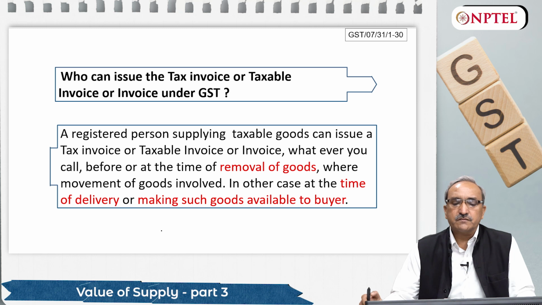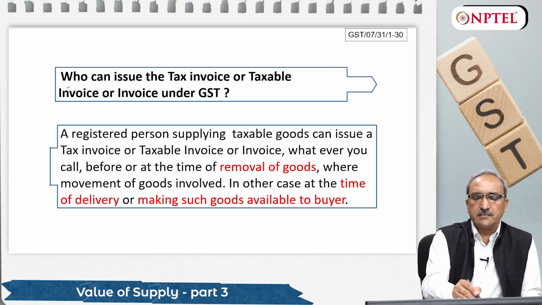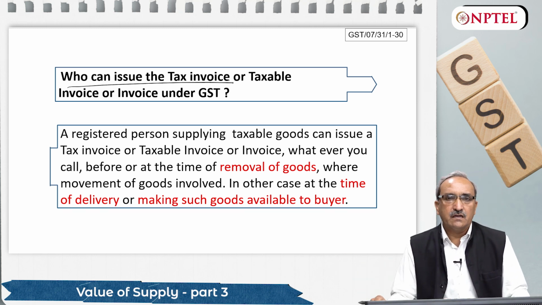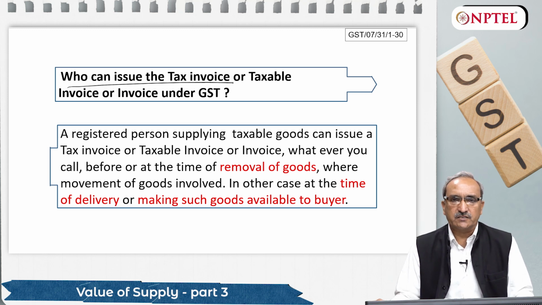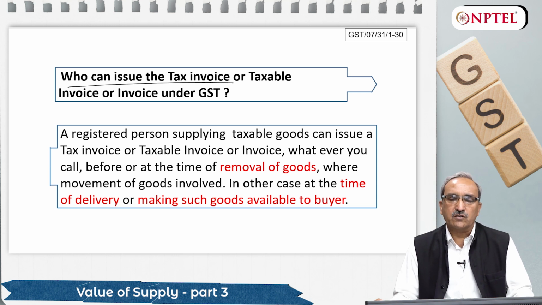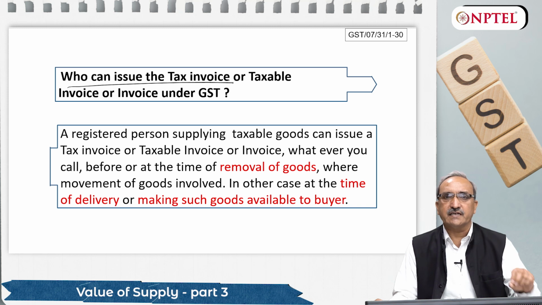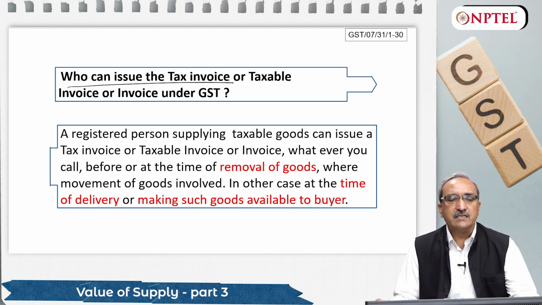And the question comes, who can issue a tax invoice? Here we are using the word tax invoice or taxable invoice, not just invoice. Under GST, whenever you are charging tax under forward charge mechanism, it is always a tax invoice or taxable invoice. So on the face of the invoice, it must be written that it is a taxable invoice or tax invoice. It has meaning under GST. So we need to understand that.